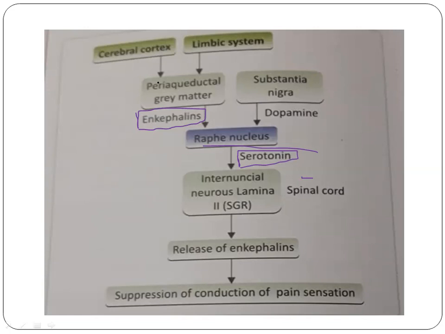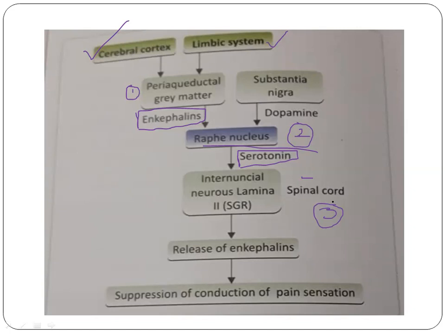So summarizing, the periaqueductal gray matter can receive stimulus from the higher centers like the cerebral cortex, the limbic system, and the periventricular nucleus of the hypothalamus. From here they can stimulate the periaqueductal gray matter. The neurons from the periaqueductal gray matter have their nerve endings at the raphe magnus nucleus. That is the second point of this pain inhibitory tract. The first point being the periaqueductal gray matter, the second point being the raphe nucleus, and the third point being the pain inhibitory complex in the dorsal horn. These points are the connections of the pain suppression mechanism, or the pain suppression pathway, or the analgesia system.